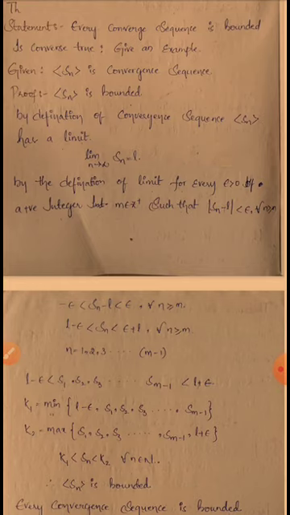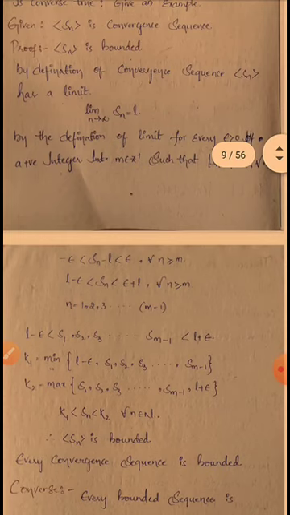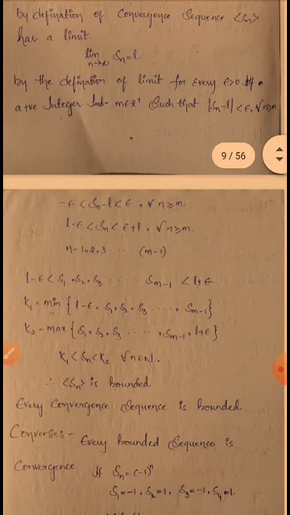So minus L plus L cancel, and we get L minus epsilon less than Sn less than L plus epsilon for all n greater than or equal to m. Now we take n equal to 1, 2, 3 and so on up to m minus 1. So L minus epsilon less than, for n equal to 1 S1, n equal to 2 S2, n equal to 3 S3, and so on up to n equal to m minus 1, which is less than L plus epsilon.